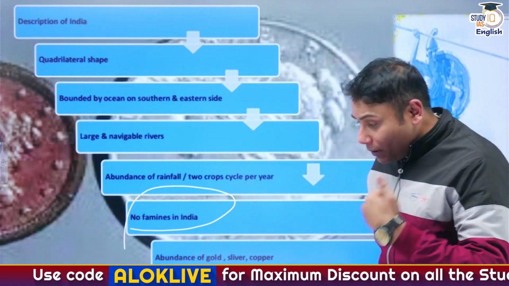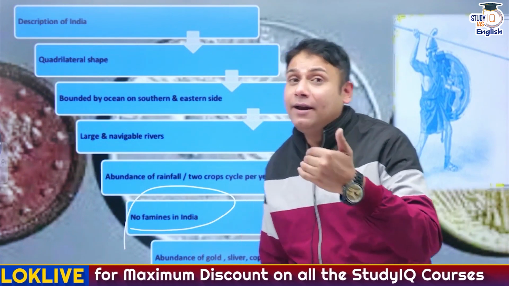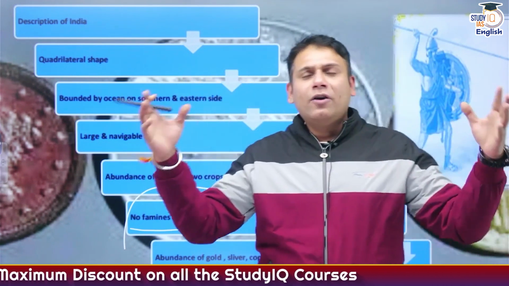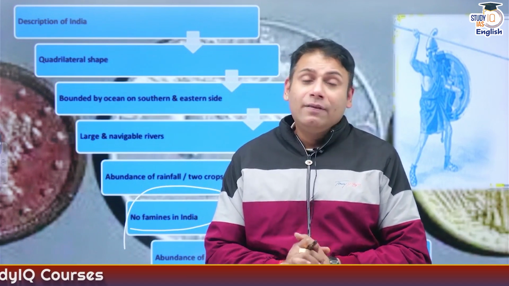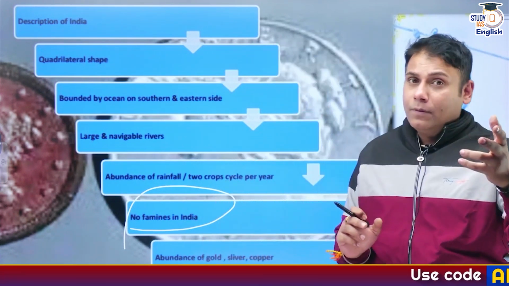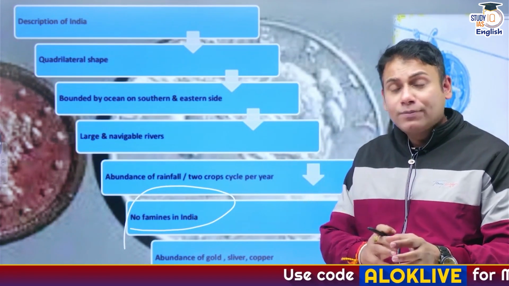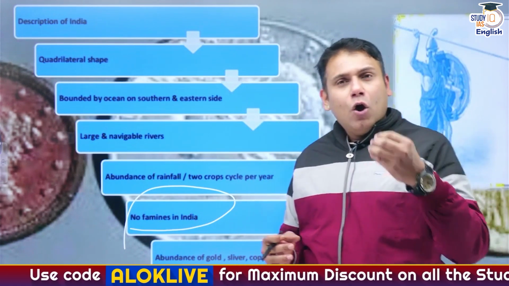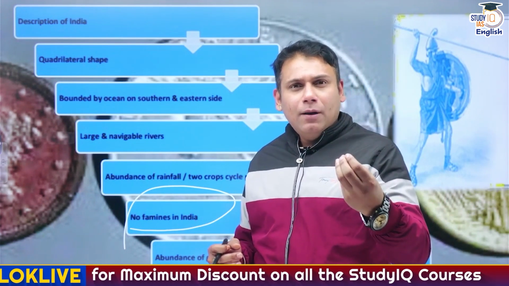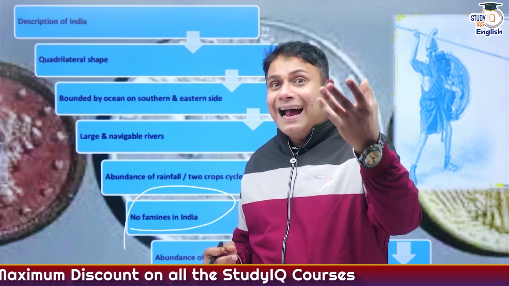So, as per him, there was absence of famine in India. India is a quadrilateral shaped country. Here, it is said that there is 2 crop cycle per year, which means people cultivate more than 2 crops within a year.